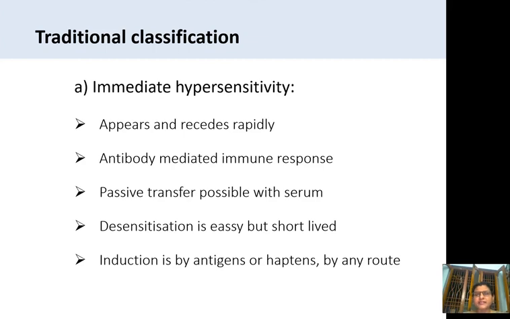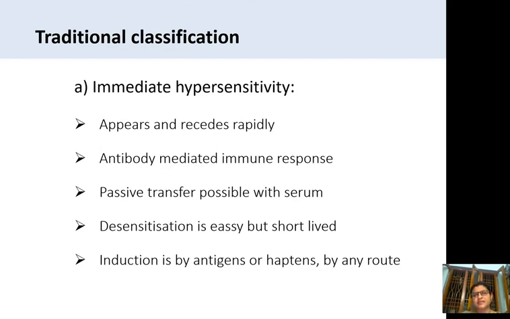Immediate hypersensitivity reaction means it appears rapidly, and at the same time it recedes rapidly also. Its start is very rapid and very acute, but it also goes away rapidly.